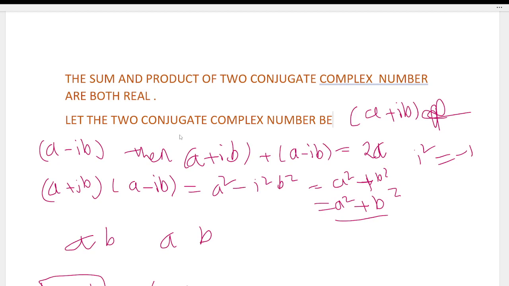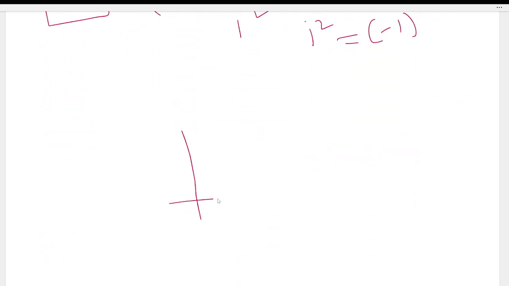This topic is geometrical representations of a complex number, Argand diagram. Next I talk about this diagram. This topic is geometrical representations of a complex number, Argand diagram.